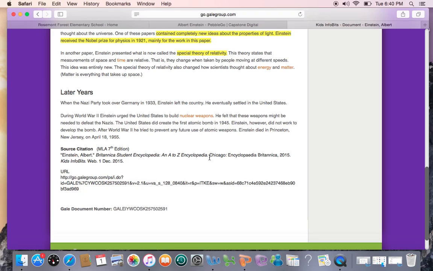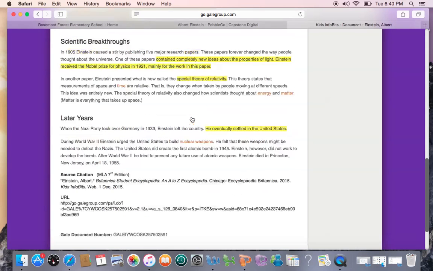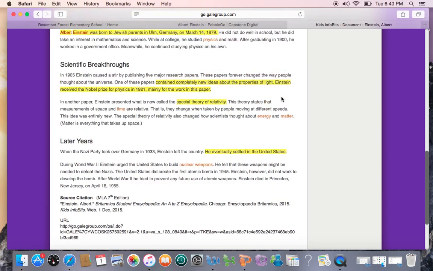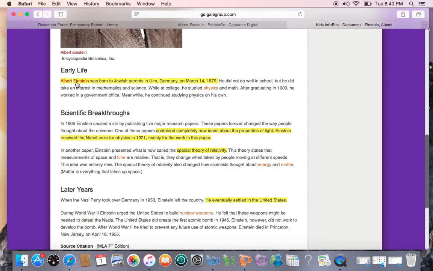So, this is just kind of telling you that he eventually lived in the United States. He moved, and we're going to look at a clip in just a few moments about that. But notice you've got nuclear weapons, which is a hyperlink, so it's going to give you more information on nuclear weapons. Time, energy, and matter are also hyperlinked, and they're also bolded.